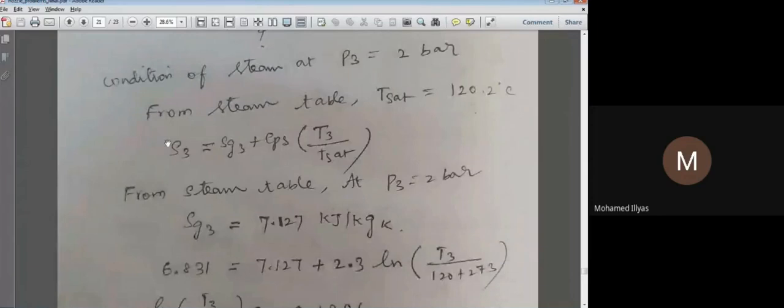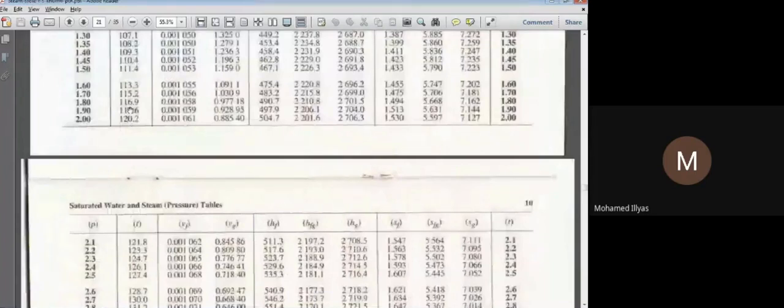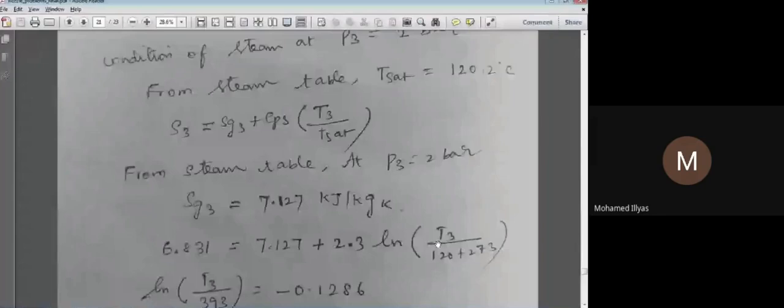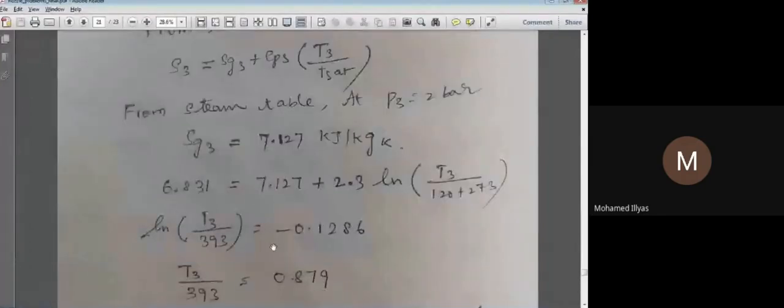So I will substitute here. Already your S1 is 6.831. CP, specific heat of the steam, is 2.3, and ln of T3 we need. So the saturation temperature corresponding to 2 bar is 120.2 here. Now again we have to simplify this. So how do you simplify? I will keep ln of T3 by 393 here. On the right hand side we'll have 6.83 minus 7.127 by 2.3. If I calculate that value, I'll get minus 0.1286.